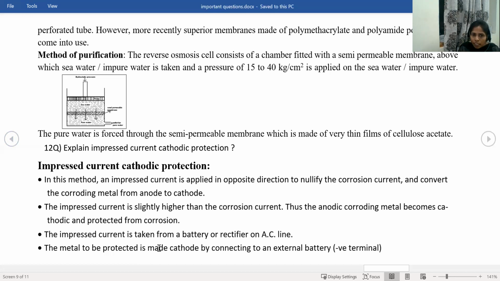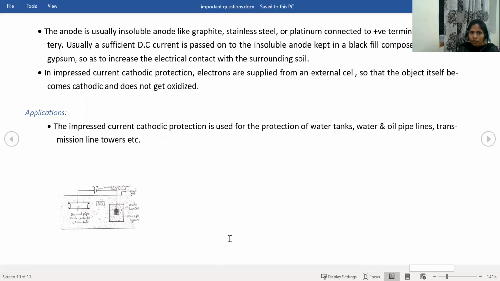And the impressed current is taken from a battery or a rectifier on an AC line. And this is impressed current cathodic protection. This is the buried line, and this is the metal which we want to convert. Initially this is the anode, but now I want to protect this. So it is converted to cathode, and this is converted to anode here. This is impressed current cathodic protection.